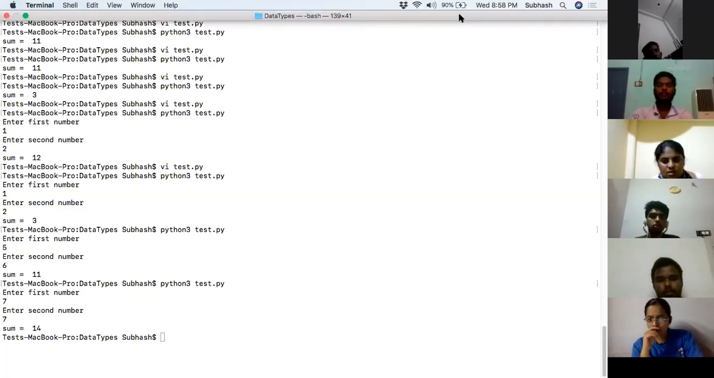Did you see the program has become very generic now? Yes or no? In the first program, you had hard coded the values 5 and 6. In the second program, you put the input function, but you forgot to convert it. In the third program, you used input and converted the value into int, and then you started adding it, and the program has become very generic. Just say okay if you understood. Did you understand this?